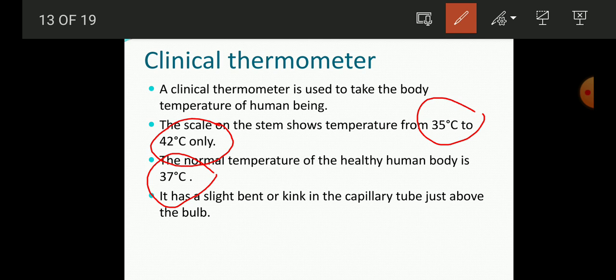It may never go above 42 degrees Celsius, because those are severe cases and the body suffers a lot of difficulties, or there is a chance of non-survival in that case. So that is why the human body temperature is 37 degrees Celsius, and the clinical thermometer will give you the knowledge of your body temperature from 35 degrees Celsius to 42 degrees Celsius.